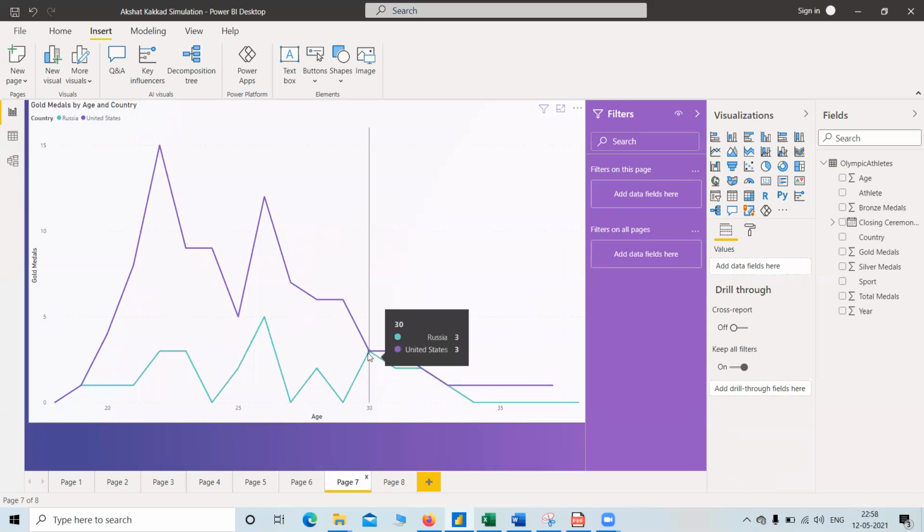But here we can see that it is the same for the age group of 30. Russia has 3 medals and United States too. So we can conclude that for the age group of 30, the people in Russia and United States do the same practice for the Olympics and are equally capable. So like that we can perform statistical analysis of different types over here.